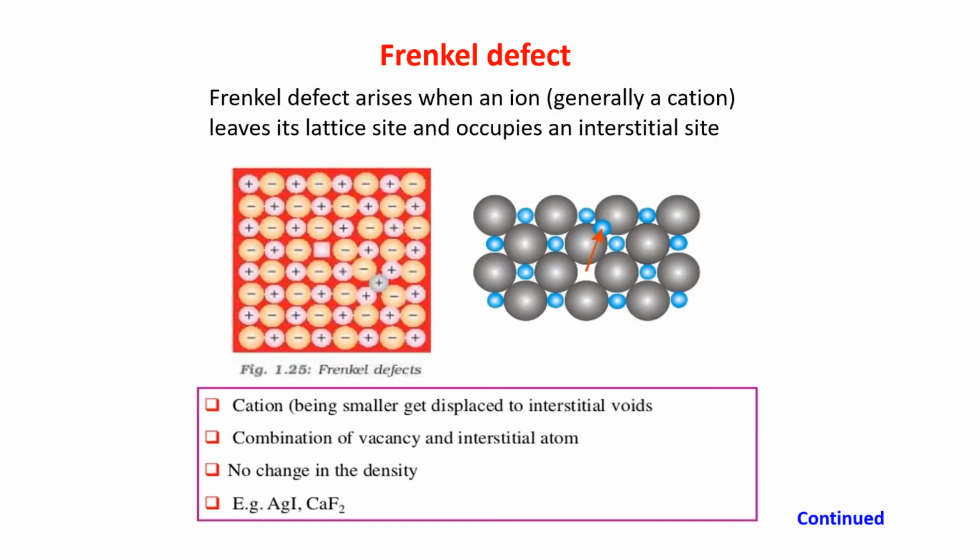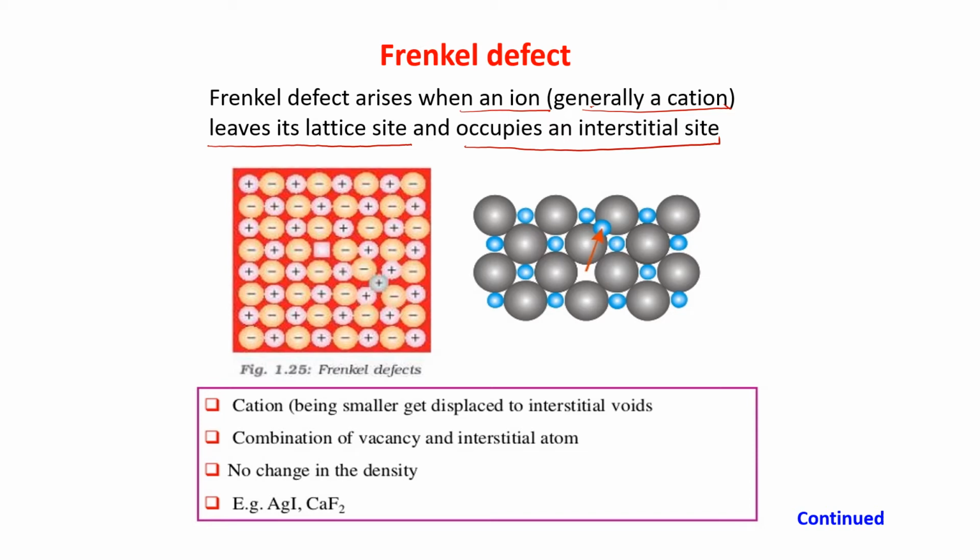Now Frenkel defect. This is also a stoichiometric defect shown by ionic crystals. A Frenkel defect arises when an ion, generally a cation, leaves its lattice site, but the anion is not going. Only the cation is leaving its lattice site. Where will it go? It will go and occupy an interstitial site.